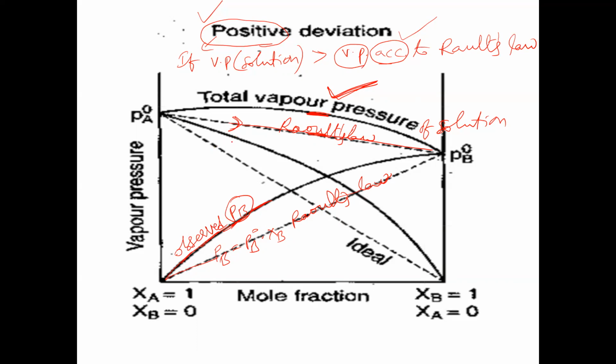The same thing here also. It is PA, according to Raoult's law. PA is equal to PA naught into XA. According to Raoult's law, it should be this much. But the observed is more than expected. The observed PA value is greater than expected from Raoult's law. So that is why it is called positive deviation. Is the concept clear? So positive deviation, negative deviation.